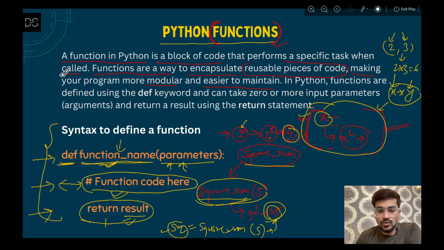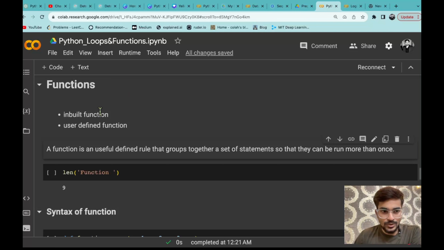So this was just an overview of what is function and how we can write that. This is the syntax. So this was just a theoretical part. अगर आप 50% भी समझ गए हो, that is enough. Now I am going to discuss all this concept and we are going to practically write functions in the Colab notebook. वहाँ पे वो आपको पूरे 100% क्लियर हो जाएंगे. So here we are in Colab notebook.